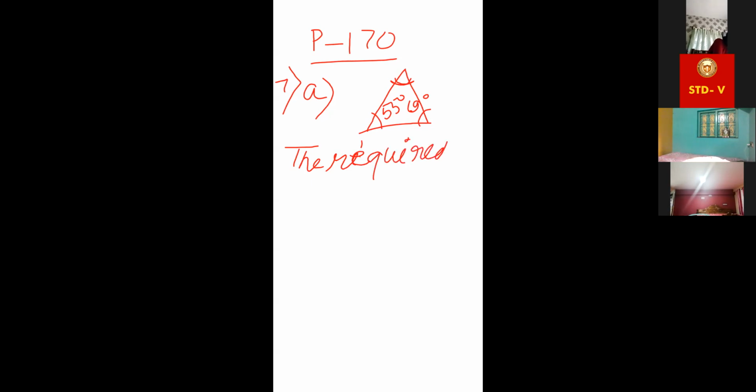Or you can give name ABC. Also do in this way.